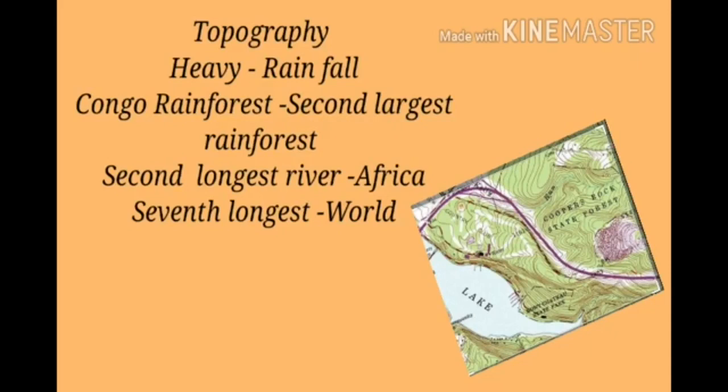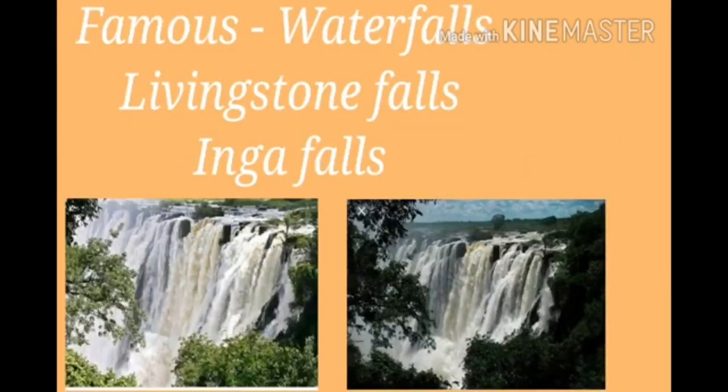Children, some of the famous waterfalls are the Livingstone Falls and the Inga Falls. What are the two famous waterfalls in DRC? Yes, Livingstone Falls and the Inga Falls. Children, the Congo River drains into the Atlantic Ocean.